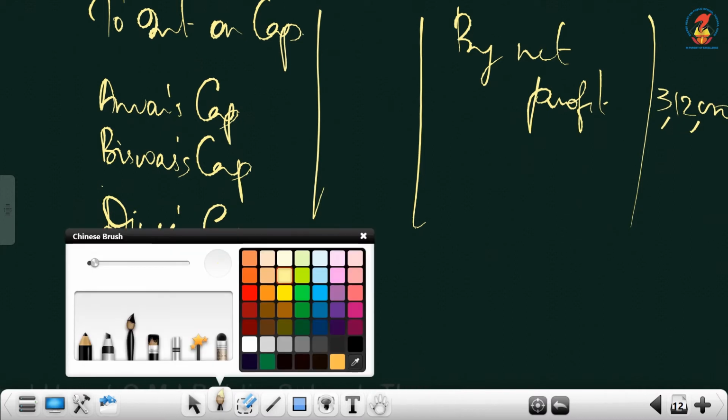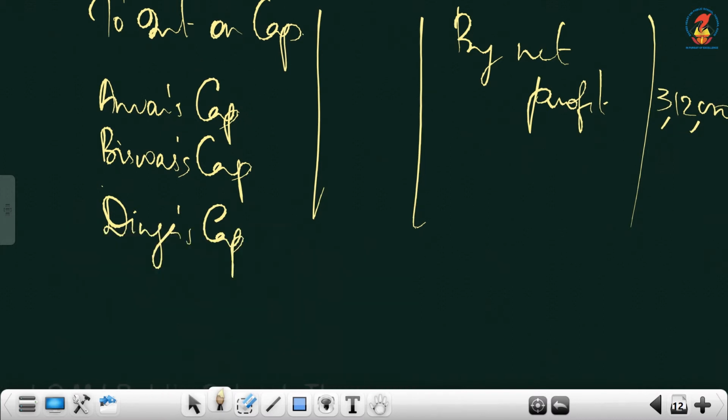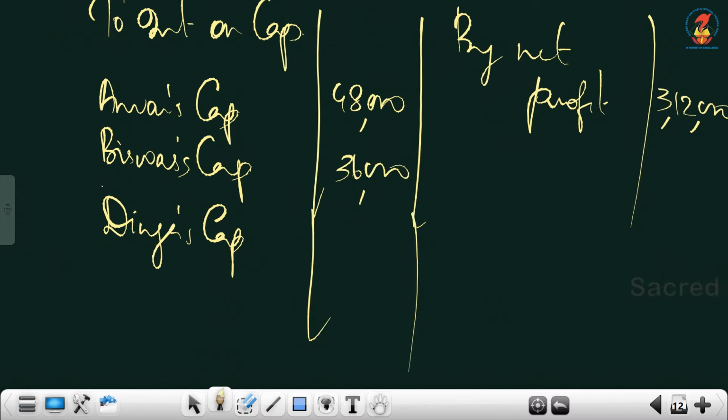Compute on capital figures. Capital figures given there is 8 lakhs, 6 lakhs, 4 lakhs. So 8 lakhs into the rate is 6%. So 48,000, then 36,000, that is 6 lakhs into 6%. Then the last one is 24,000.